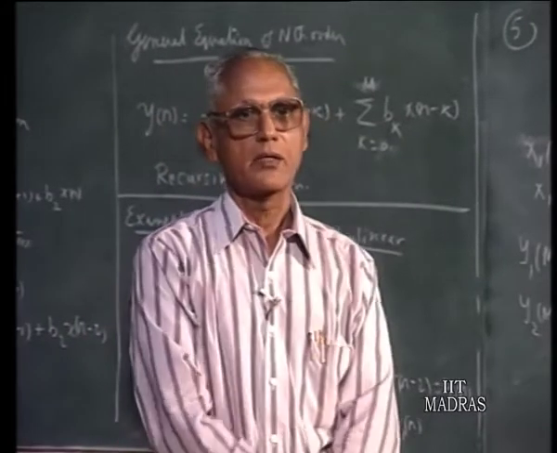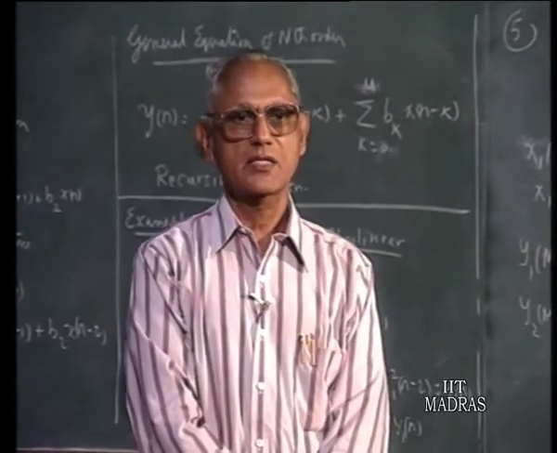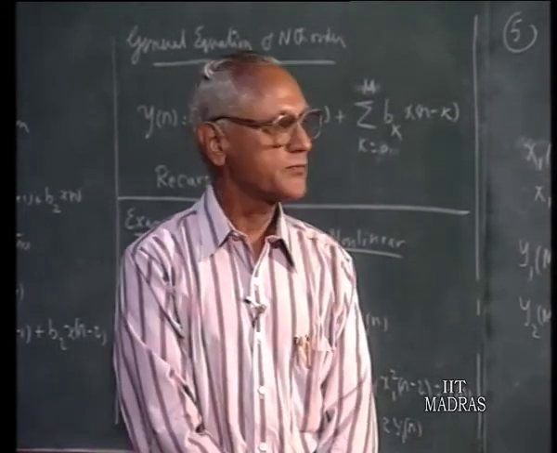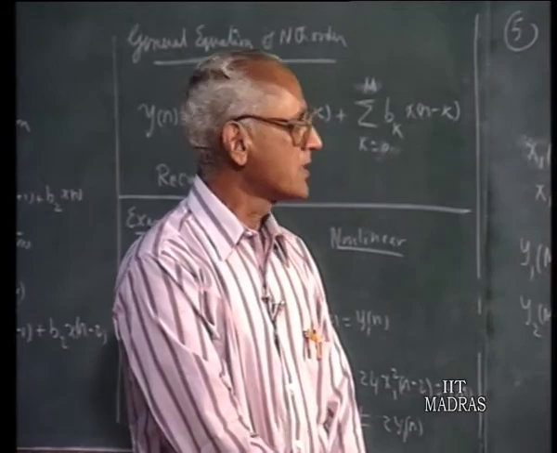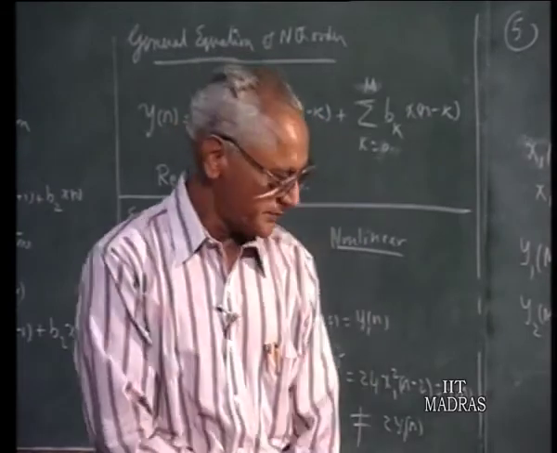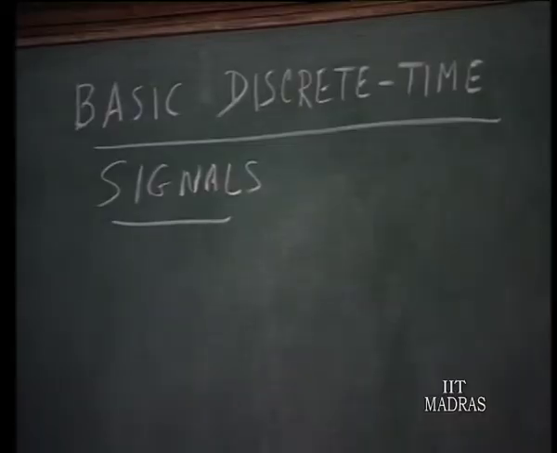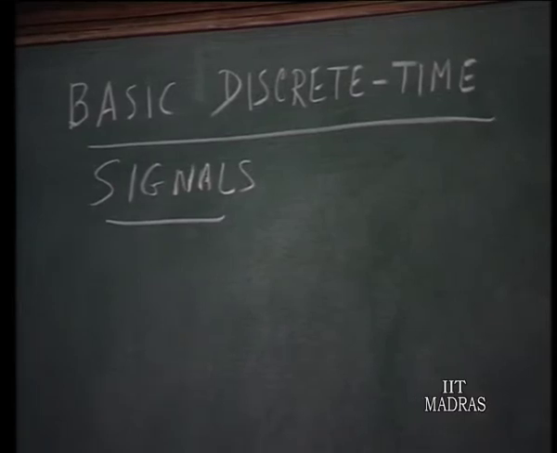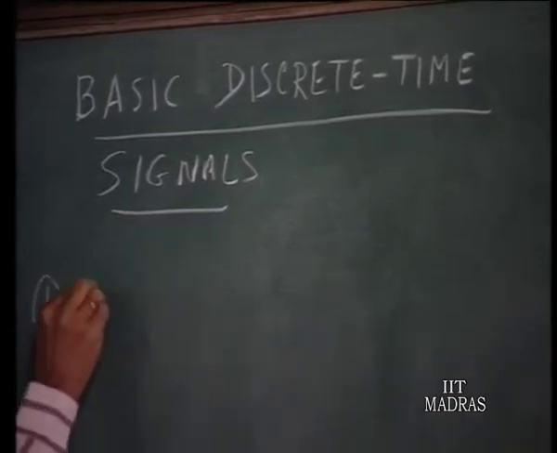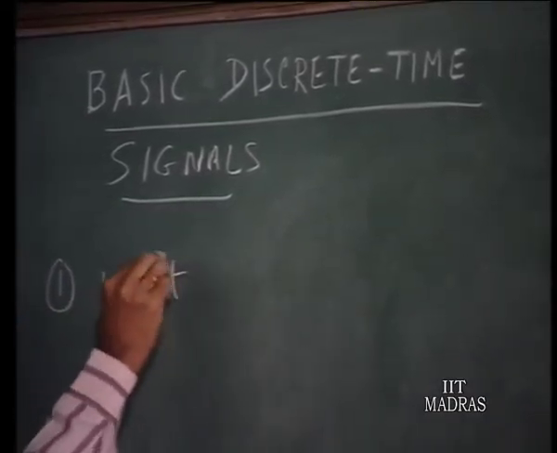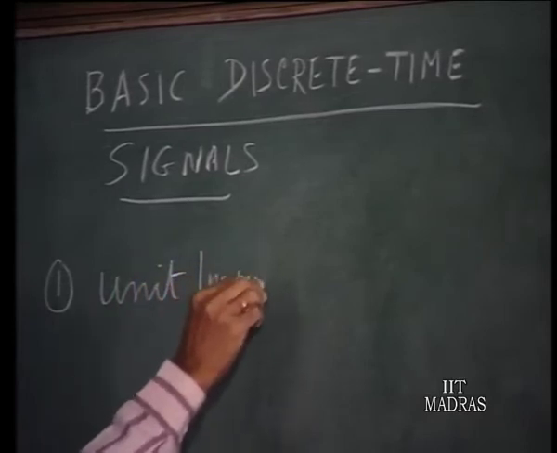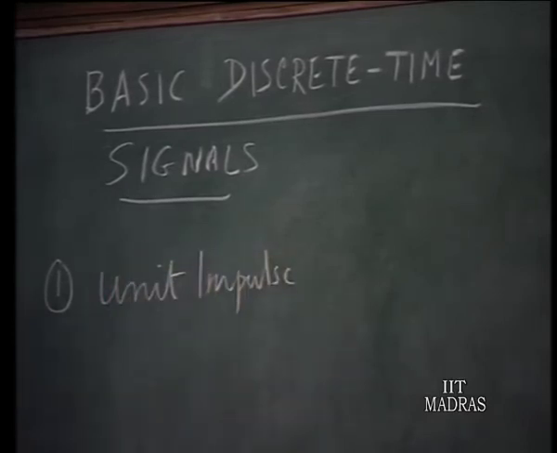We will now have a look at the standard signals, discrete time signals, which we will make use of in considering the performance of discrete time systems. Now let us look at the basic discrete time signals. The first signal that we will talk about, the unit impulse. It is also called unit signal or unit sample.